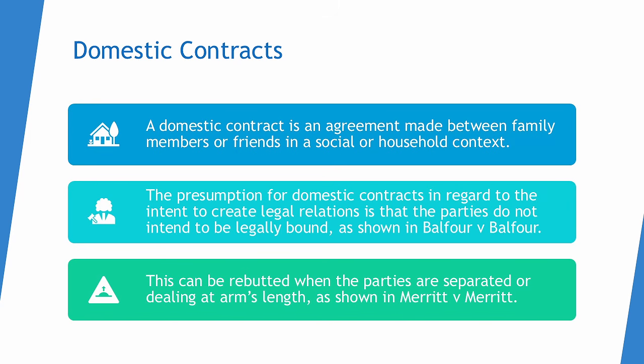household context. The presumption for domestic contracts in regard to the intent to create legal relations is that the parties do not intend to be legally bound, as shown in Balfour v. Balfour. This can be rebutted when the parties are separated or dealing at arm's length, as shown in Merritt v. Merritt.